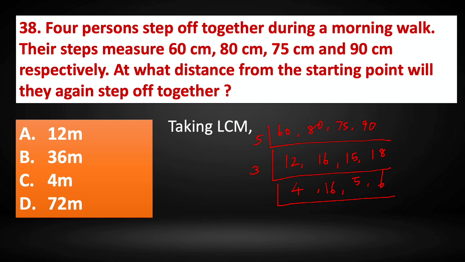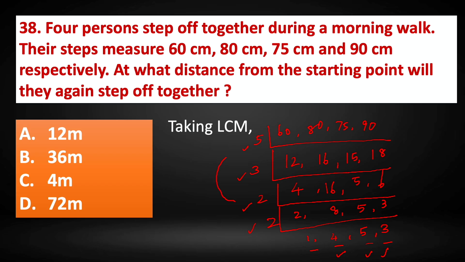Let's take 2. 2 2s are 4, 2 8s are 16, 5 remains like that, 2 3s are 6. Now for 2 and 8, 2 is common, so let's take 2, 1, 4, 5 and 3. And after this we don't have any common factor for 4, 5, 3 and 1. So let's multiply now all of these: 5, 3, 2, 2, 4, 5, 3. So that will be the LCM.